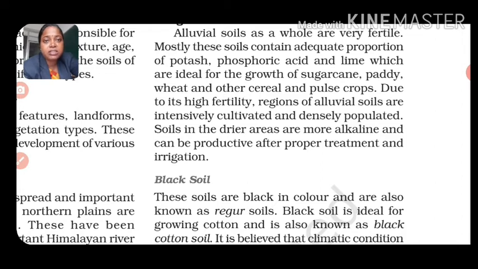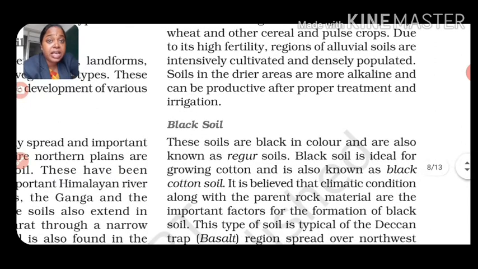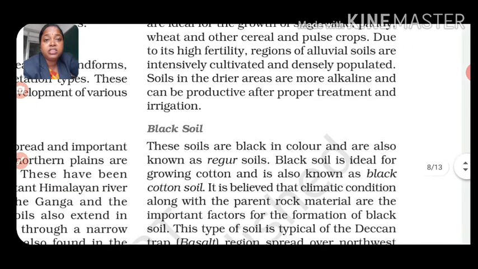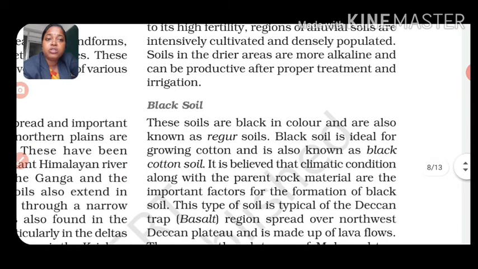So let's discuss the black soil. What qualities does it have? These soils are black in color and are also known as regur soil. Black soil is ideal for growing cotton and is also known as the black cotton soil.